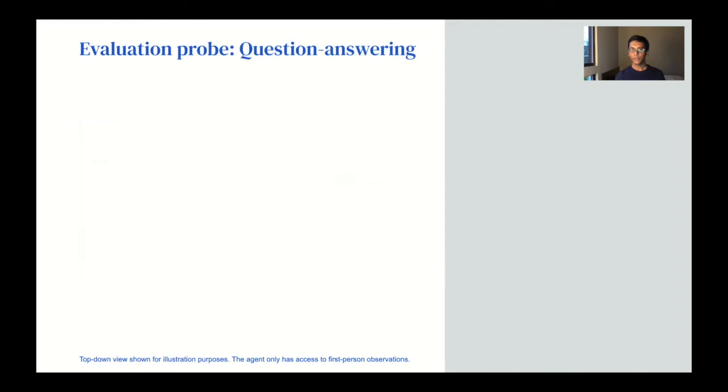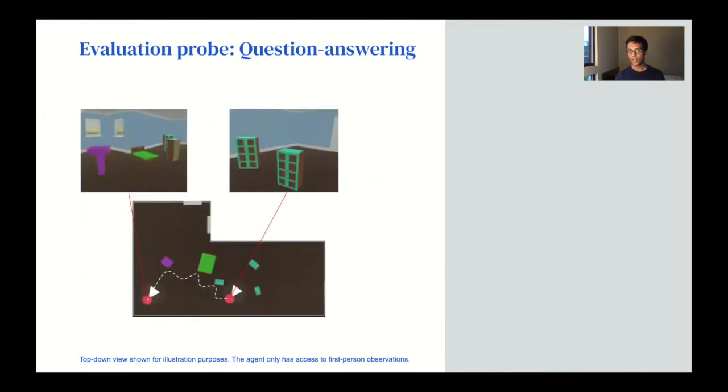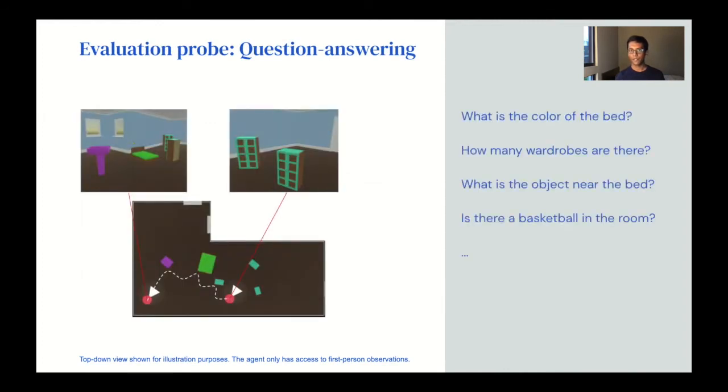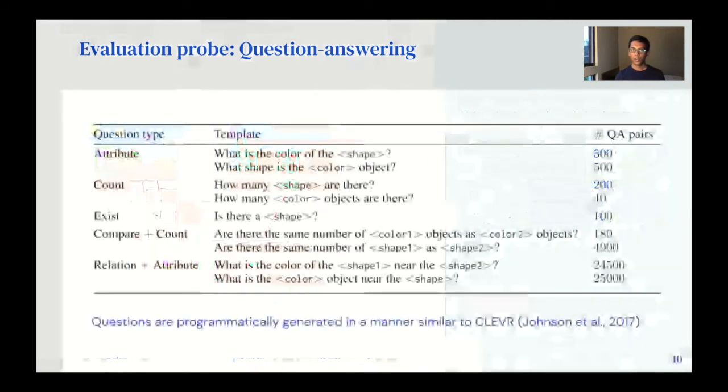For evaluation, we have a question answering task. Again, on the left, I'm showing a top-down map of the environment along with first-person observations at 2 points in the agent's trajectory. And the kind of questions we might ask the agent are, what is the color of the bed? How many wardrobes are there? What is the object near the bed? Is there a basketball in the room? And so on. Overall, we have several different question types.